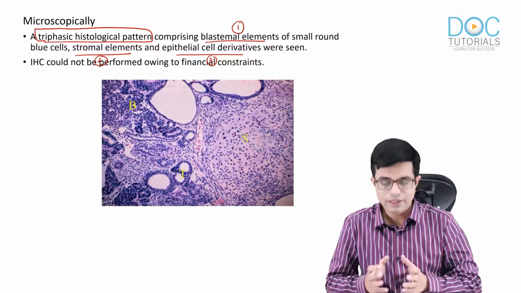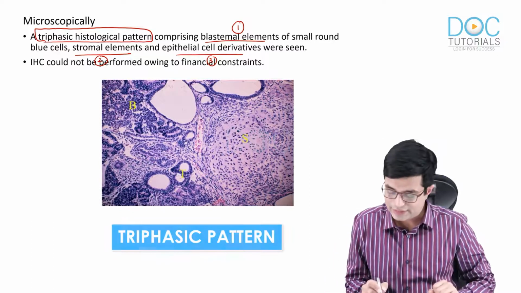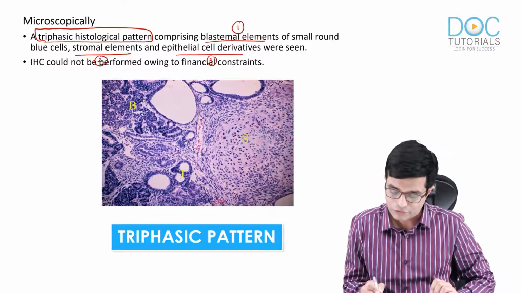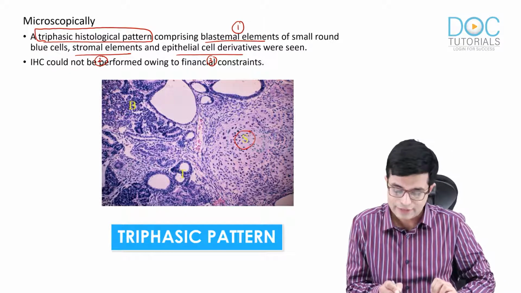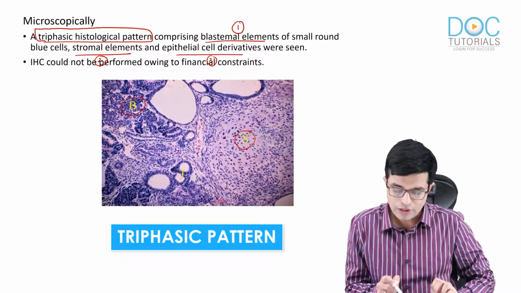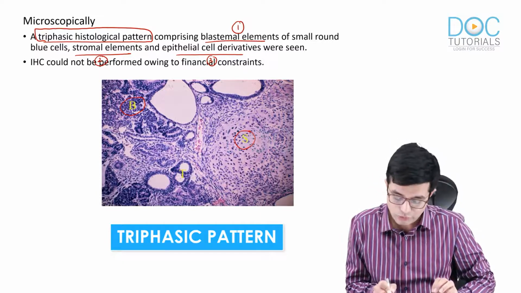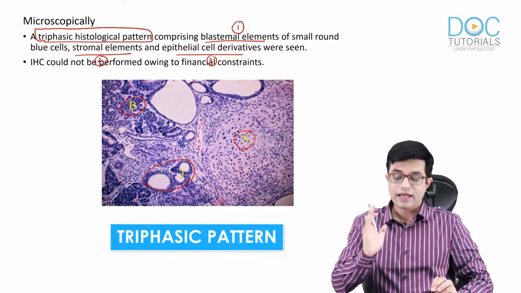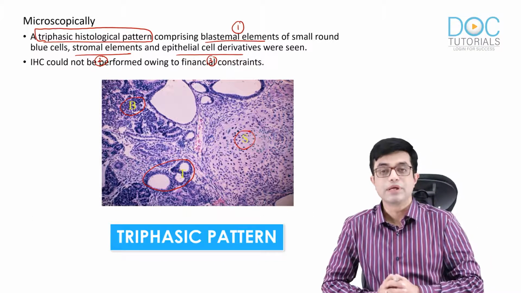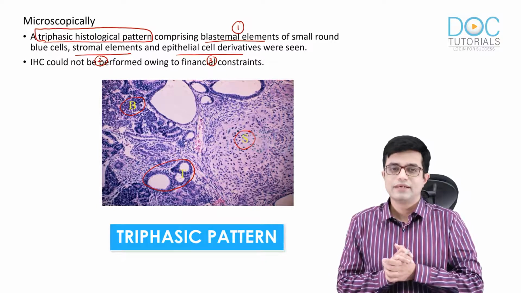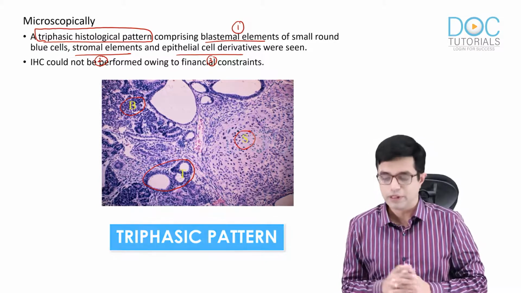So a very similar picture was seen. As you can see in this picture, this is the classic triphasic histology. There is presence of stroma, which is shown by S. There are multiple small round blue cells, which are the blastemal elements, and you have tubules getting formed, which are the epithelial cell derivatives present in this patient. So triphasic histology is seen in patients with Wilms tumor.